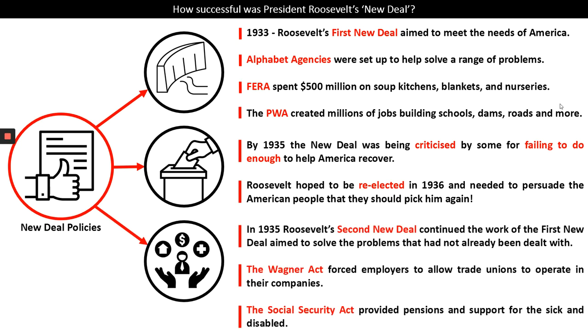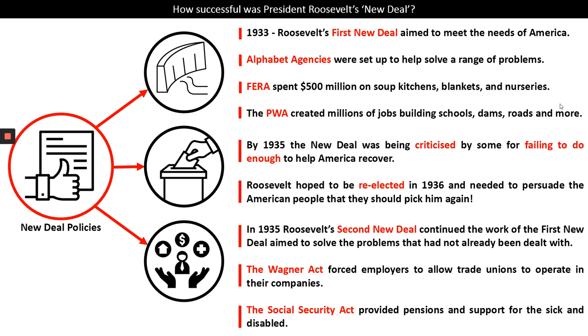And so in 1935, he got together with his advisors and he released something called the Second New Deal, a second set of policies to continue the work of the First New Deal, but to solve the problems that had not already been dealt with. The Wagner Act was part of the Second New Deal, and this forced employers to allow trade unions to operate in their companies. Trade unions protect the rights of workers, ensure they're being paid well enough, and ensure that their working conditions are safe. And so this act is forcing employers to help their employees.